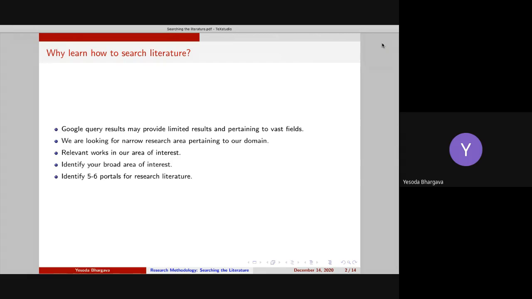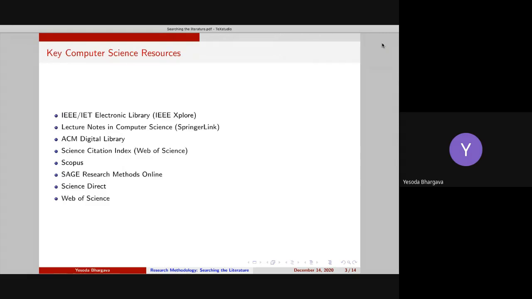Because our domain is computer science, I have listed down some portals. These are the key computer science resources which you must bookmark in your systems and visit very regularly, so that you get to know the recent developments in your area. You can also subscribe to these resources so that when any research paper or manuscript pertaining to your area of interest comes up, you get notified directly in your email box. So these are the key computer science resources which you shall be using.